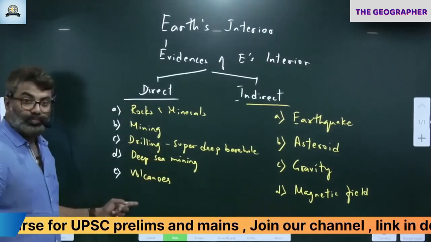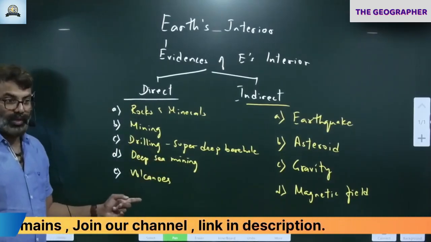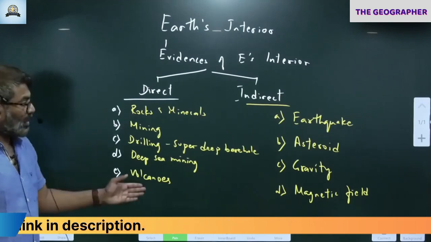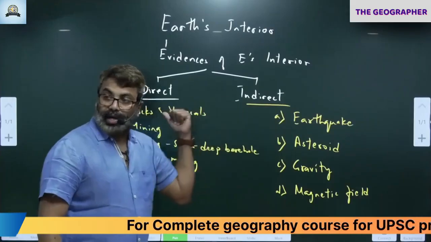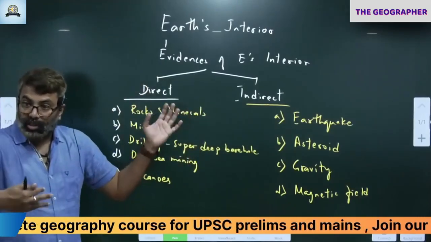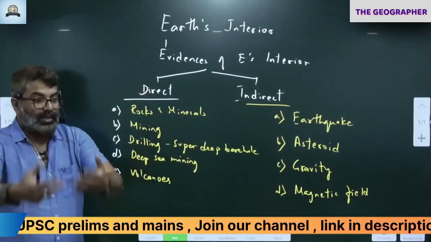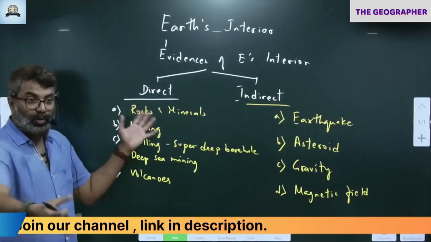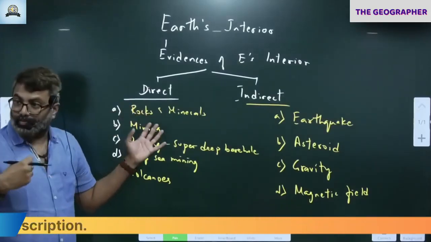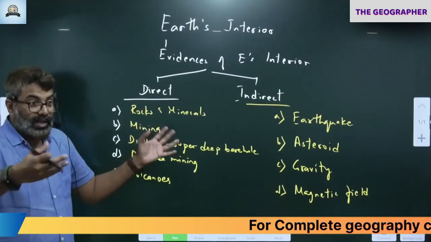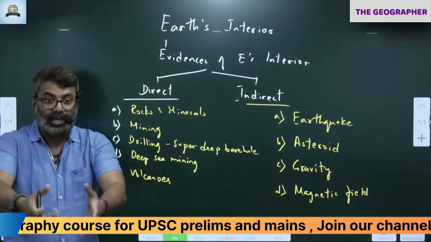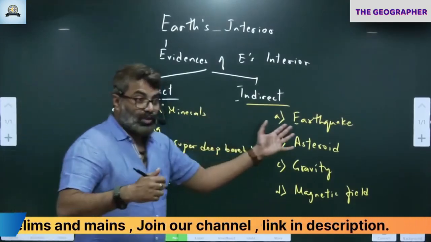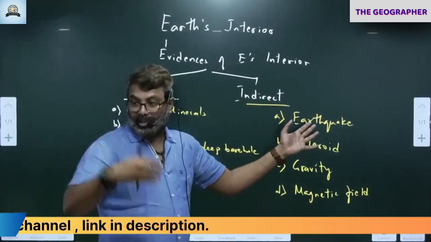Any doubt in these? Okay, we have covered all these aspects now. So let's start with the indirect sources of evidence. In direct, what happens? A geologist, scientist will directly observe a phenomenon, directly collect samples, observe, study, and then conclude. This is direct, where the scientist is directly involved in the exploration. Indirect is through indirect methods.